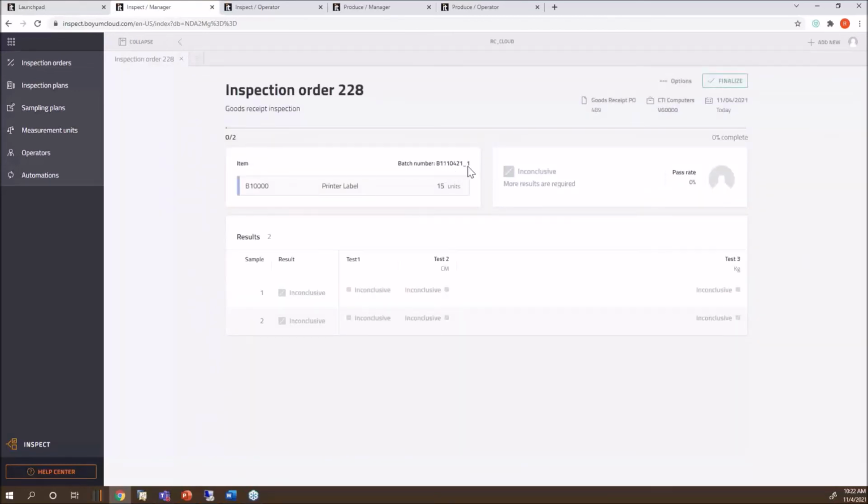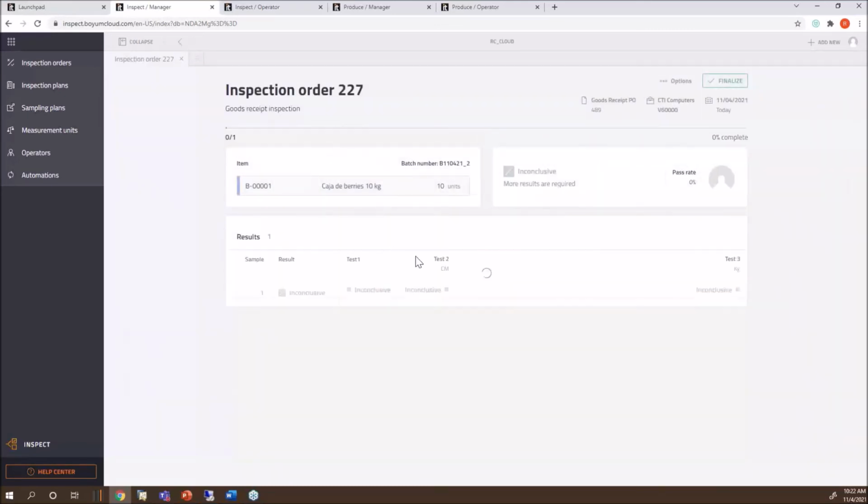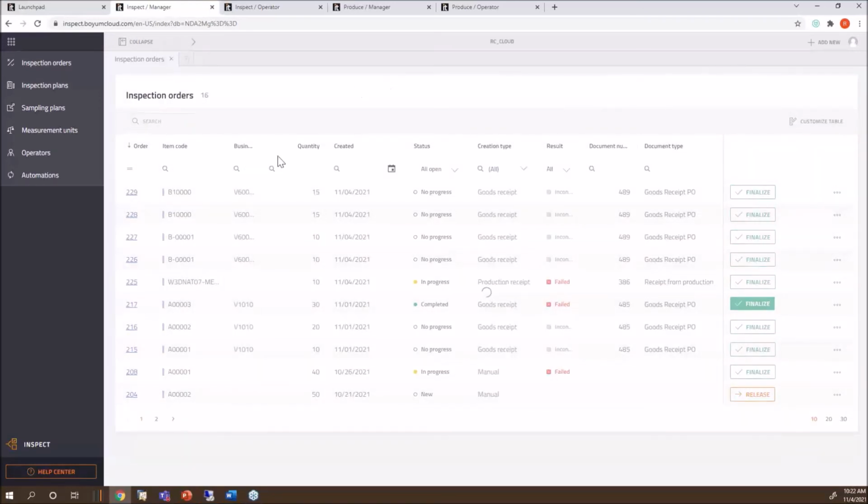B1, today's date, number 1, 15, and it did 2 samples. Watch this. Let me show you. This one has only 10. It has only 1 sample because it looks at my configuration. I think it's really cool. You don't have to worry about it.